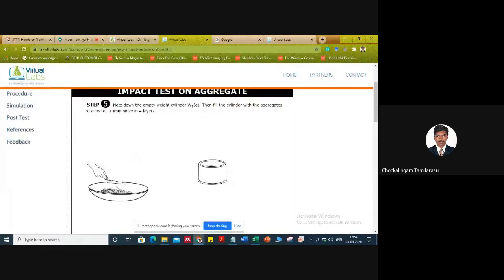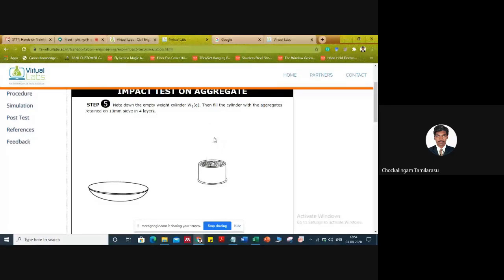The steps are clearly indicated in the text description. Note the empty weight, then fill the cylinder with the 10 mm retained aggregate in 4 layers, compacting each layer with the tamping rod, including the last layer.